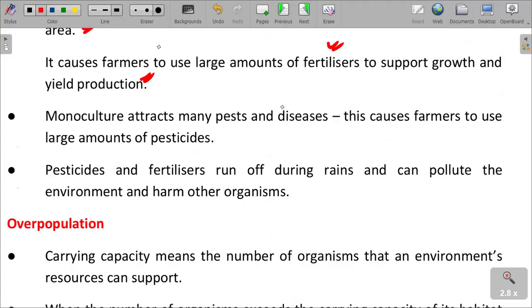Monoculture also attracts pests and diseases, which also cost farmers in terms of large amounts of pesticides being used. And fertilizers run off during rain and pollute the environment and harm our organisms as well.